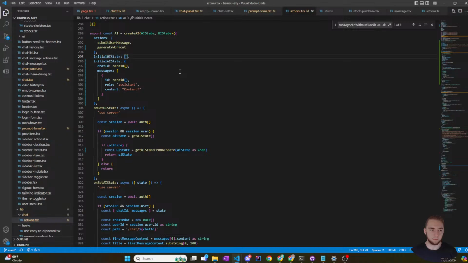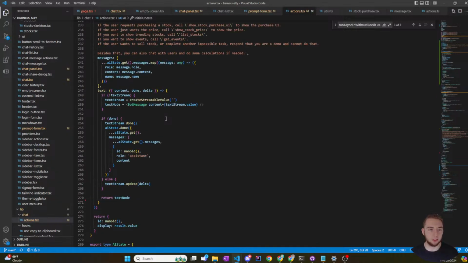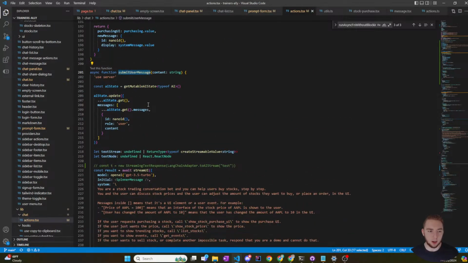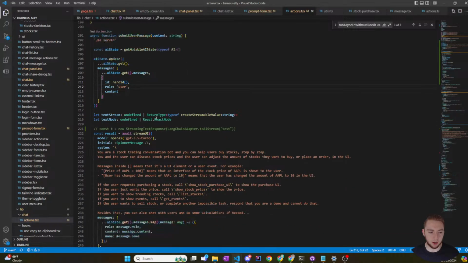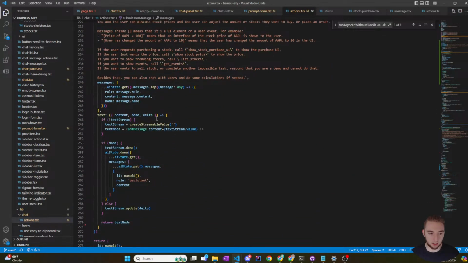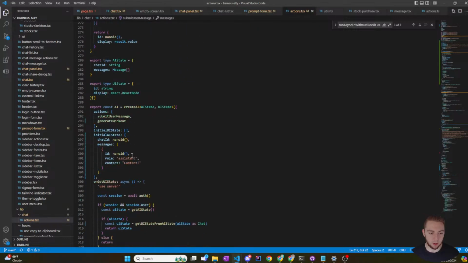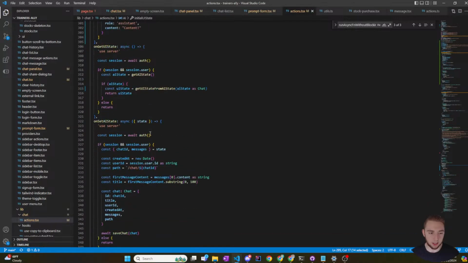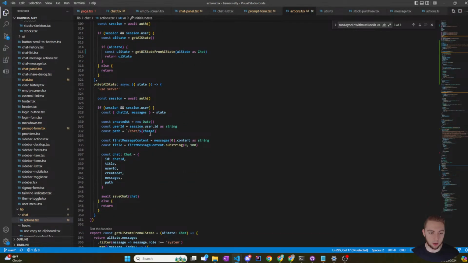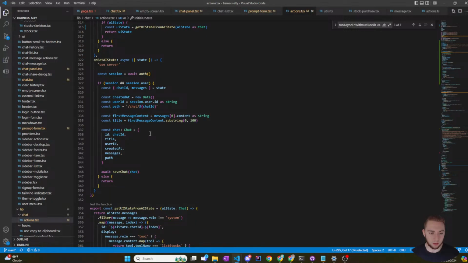Okay, well, let me just take a look. So when a user submits a message, I have this function here. I update the AI state, so that's fine. And then do I ever update the UI state? That's my other question. Well, where does the UI state actually get updated? Maybe it's here? Save chat.